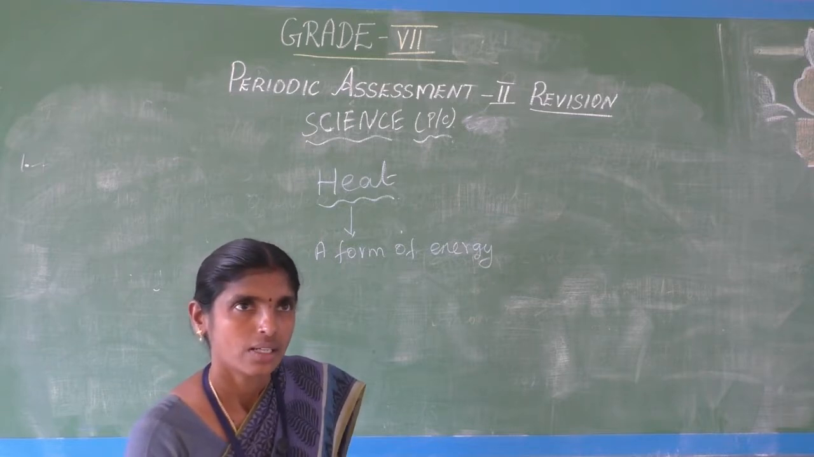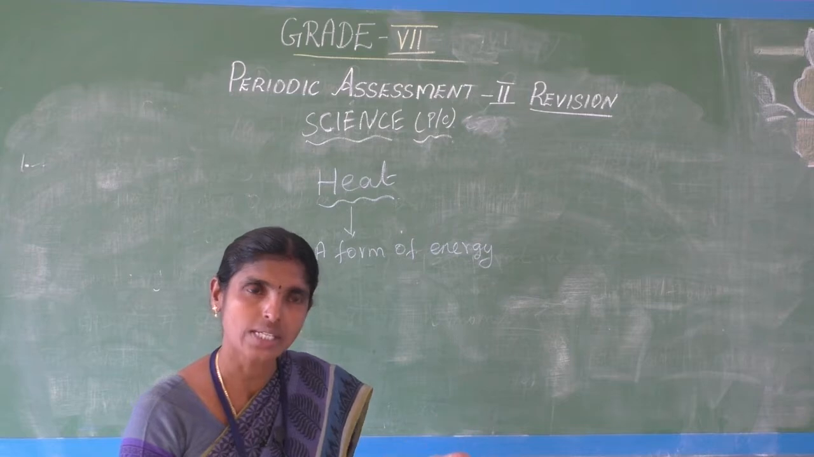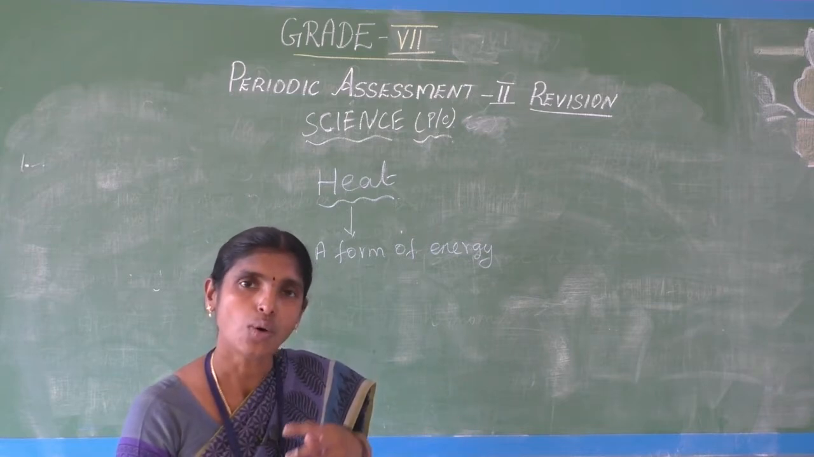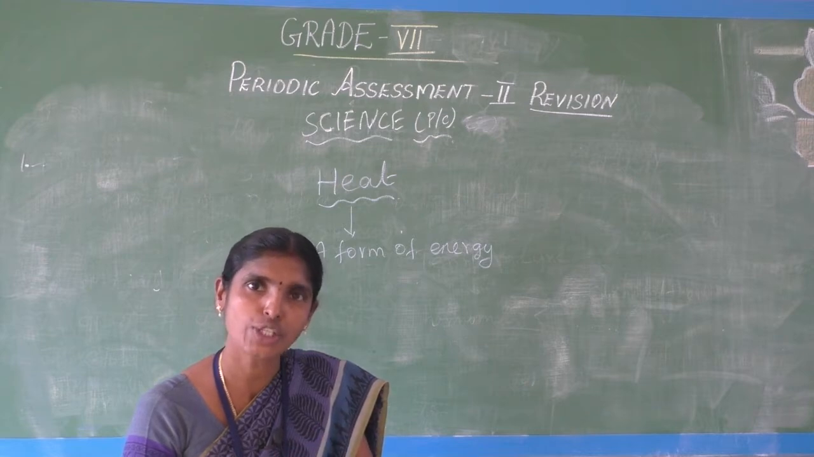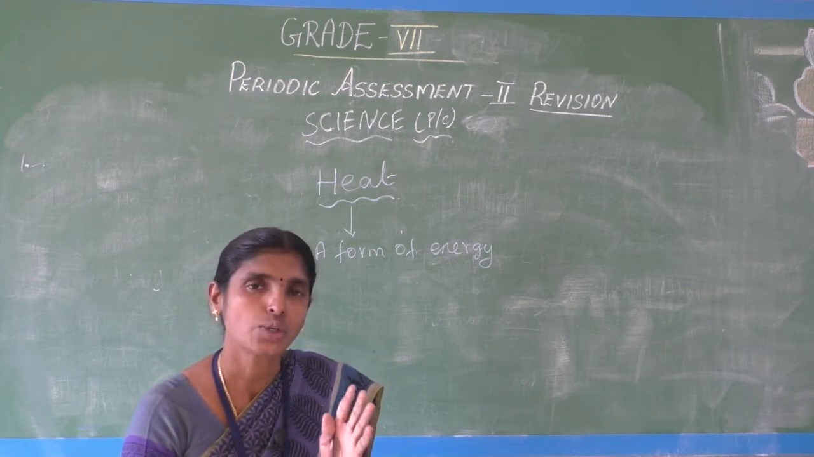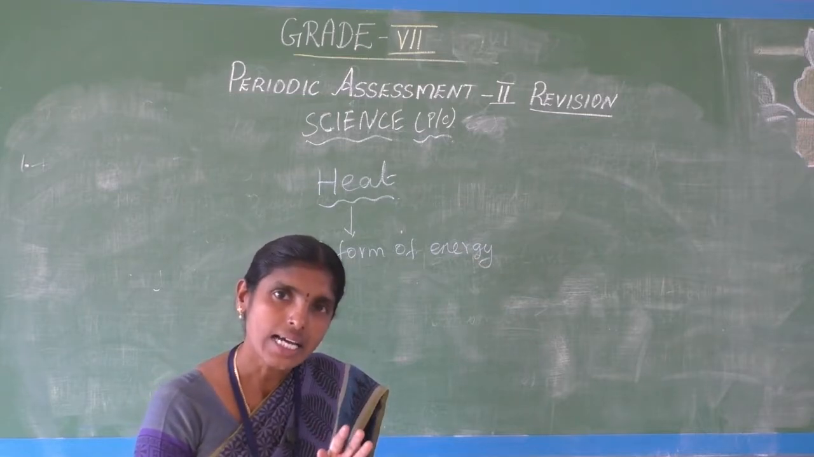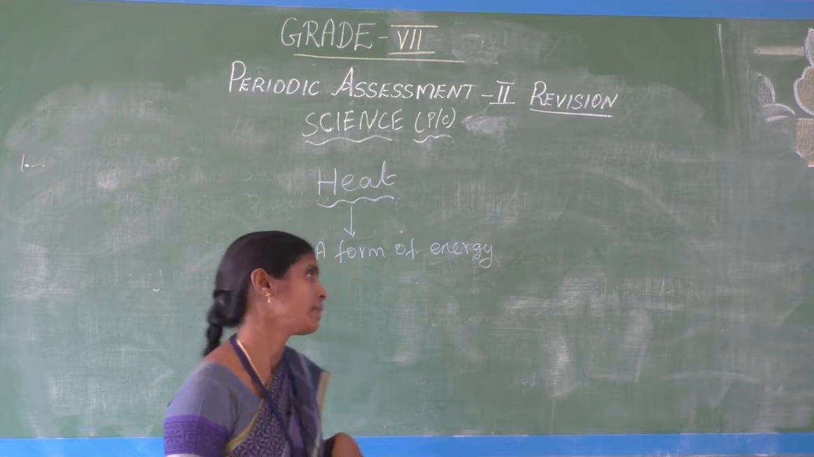Some objects are cold, some objects are hot. How do we identify how cold or how hot an object is? That is the temperature. To determine the hotness or coldness of an object is called the temperature.